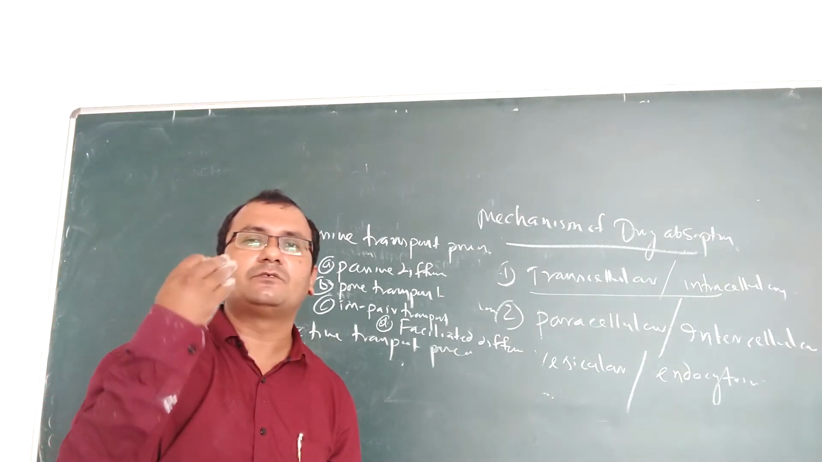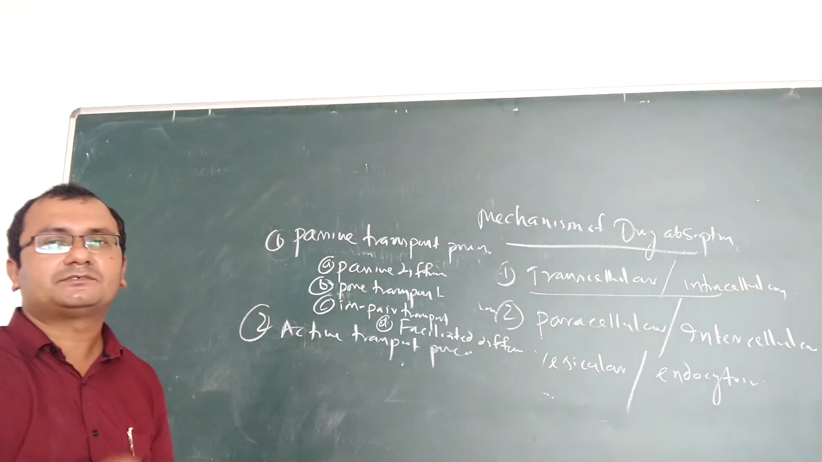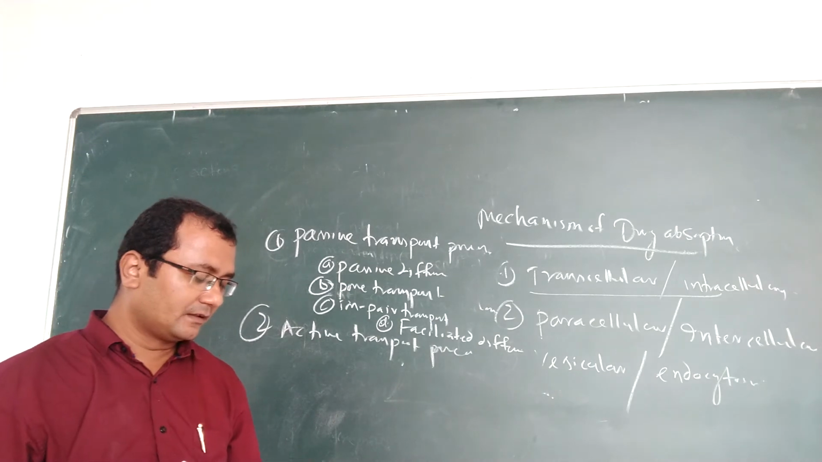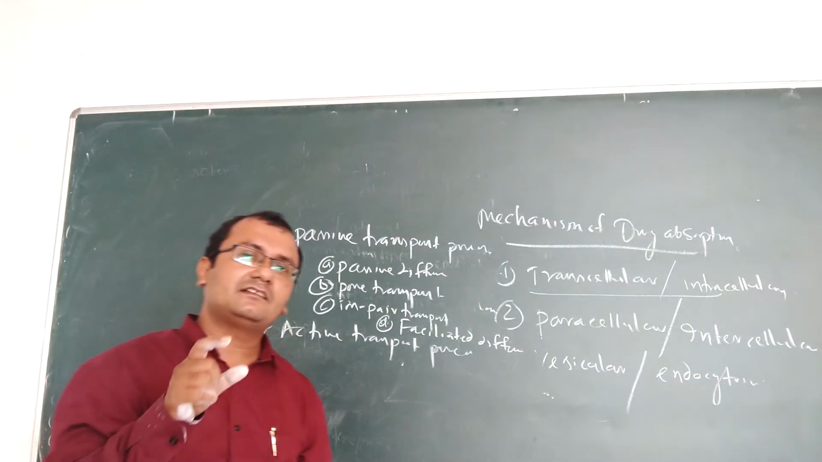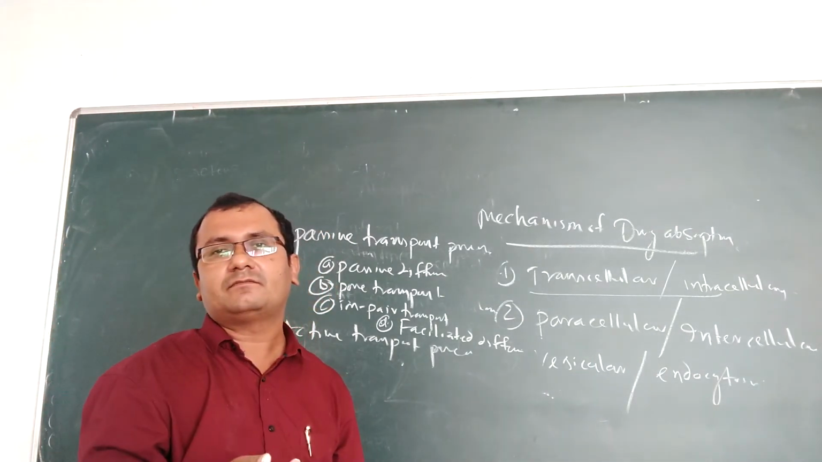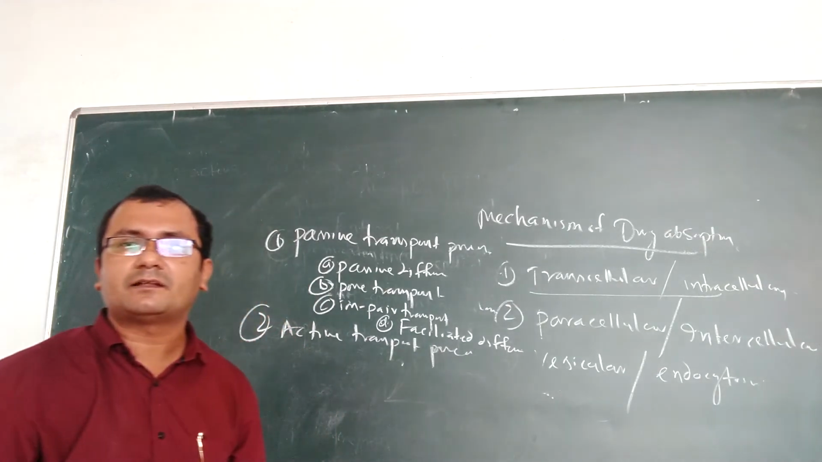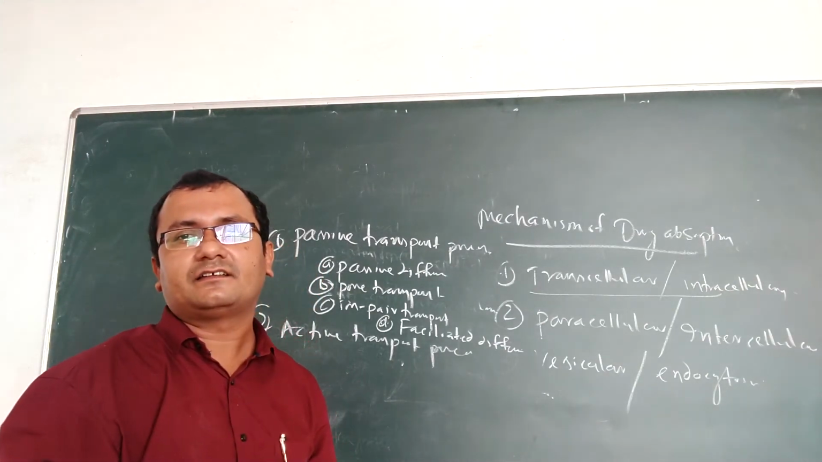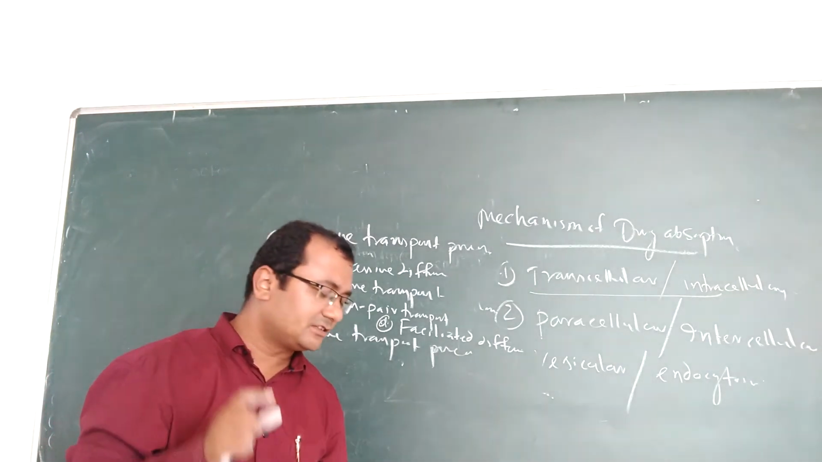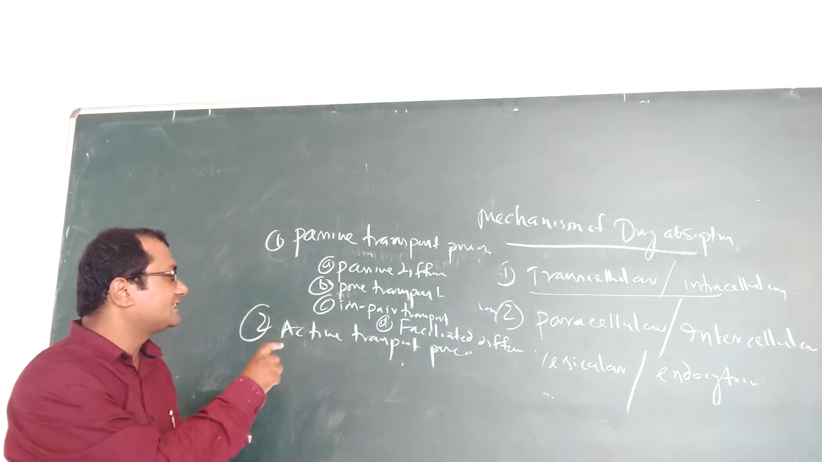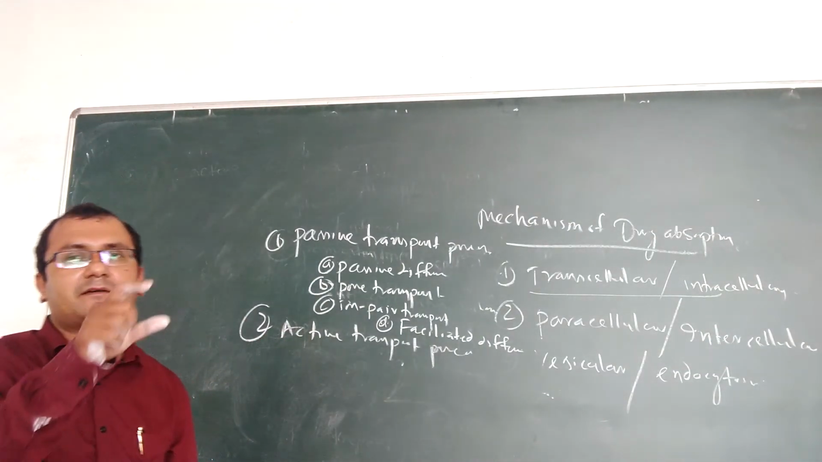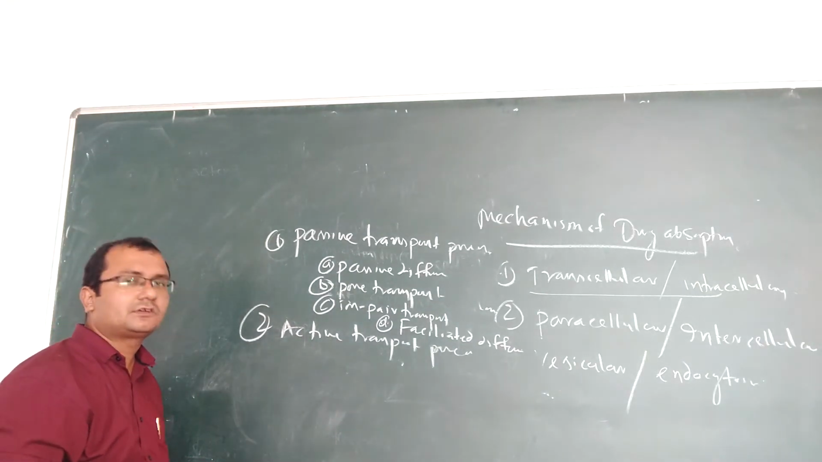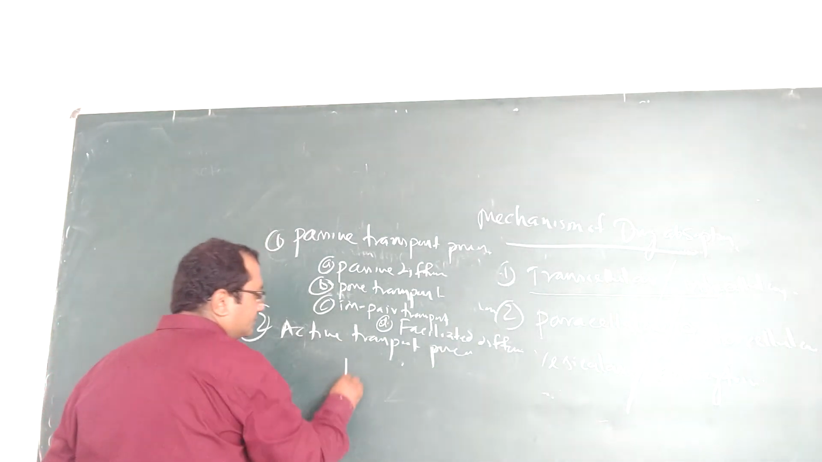So the body has to utilize energy for this absorption process. Sometimes it utilizes the energy directly from the body, sometimes indirectly. So that's why this active transport process is divided into two types: primary active transport and secondary active transport.